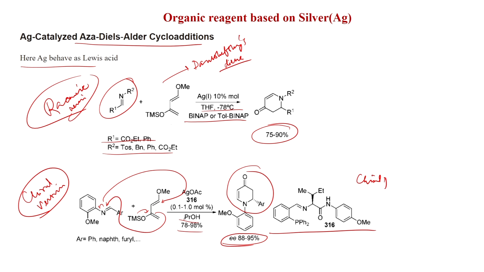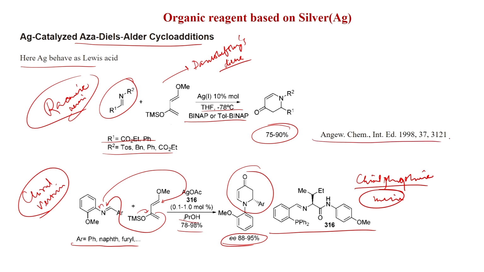So, chiral phosphine and imine are present. They of course will bind with the silver, and silver of course coordinates with the imine nitrogen. So, the chiral environment is formed, and that is why you get the enantiomeric excess, and Ar can be phenyl, naphthyl, furyl etc. This work was published in Angewandte Chemie 1998.